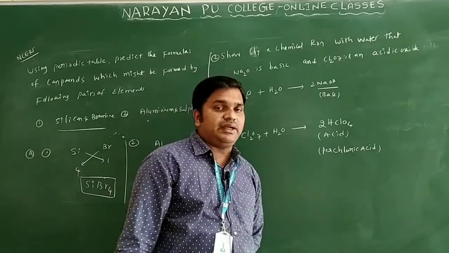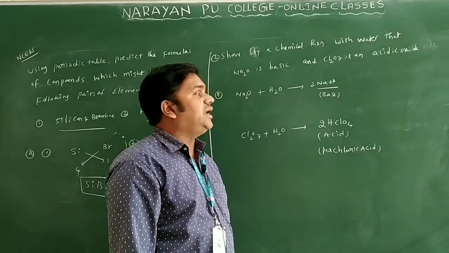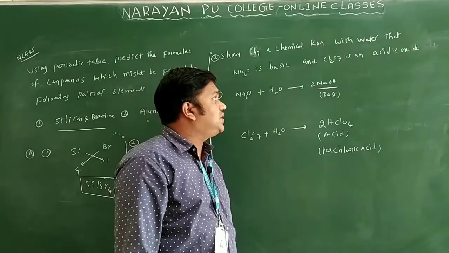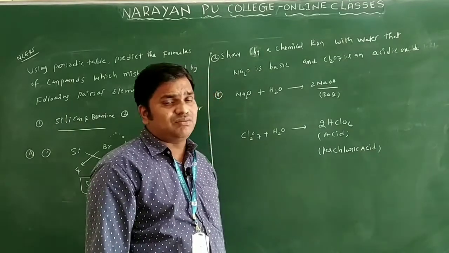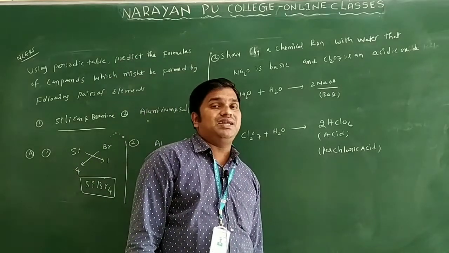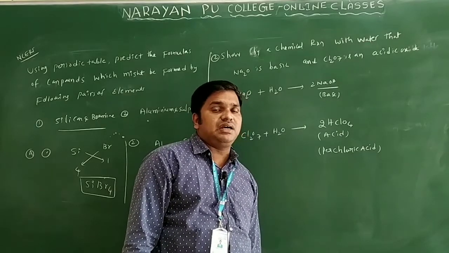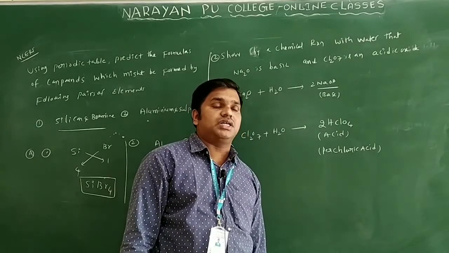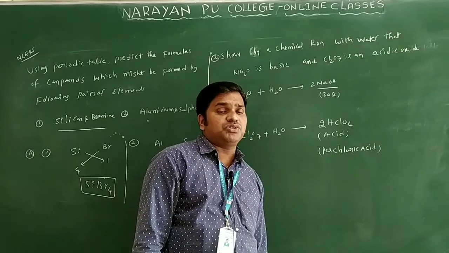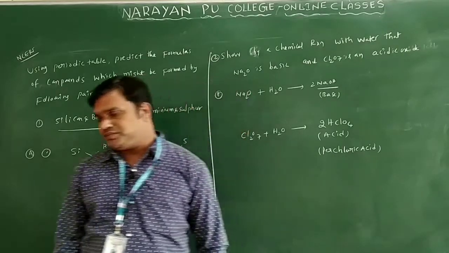So this is regarding the nature of Na2O and Cl2O7. The nature of Na2O is basic and the nature of Cl2O7 is acidic. Why? Because when they are dissolved in water, they form corresponding acids or bases depending upon whether it is a metal oxide or a non-metal oxide. Metal oxides generally form bases. Non-metal oxides generally form acids only.